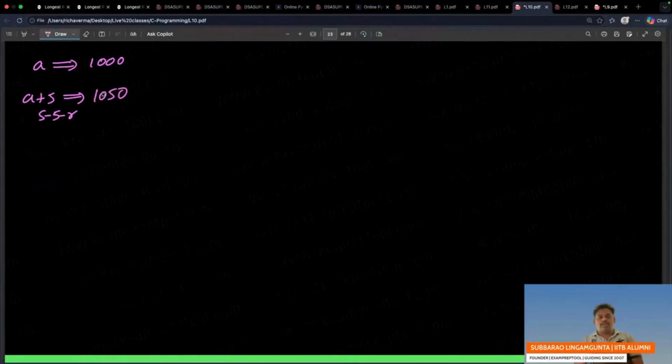A is 1000. A plus 5 means skipping 5 rows. Every row has 5 people, right? Skipping 5 times, 5 5s are 25, right? Everyone is 2 bytes. So I think 1050.